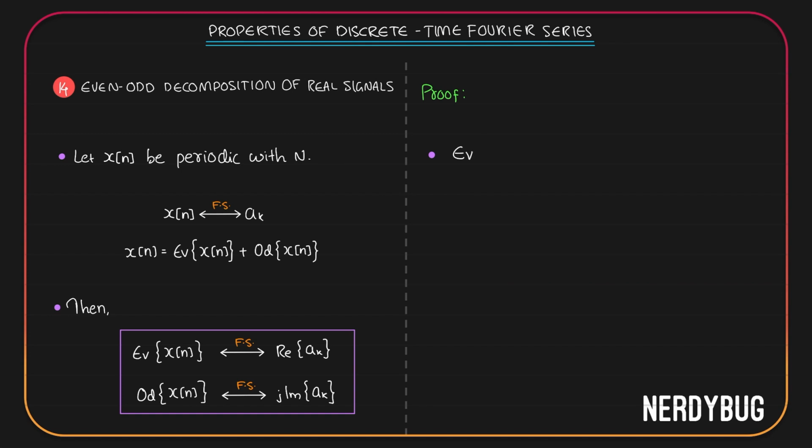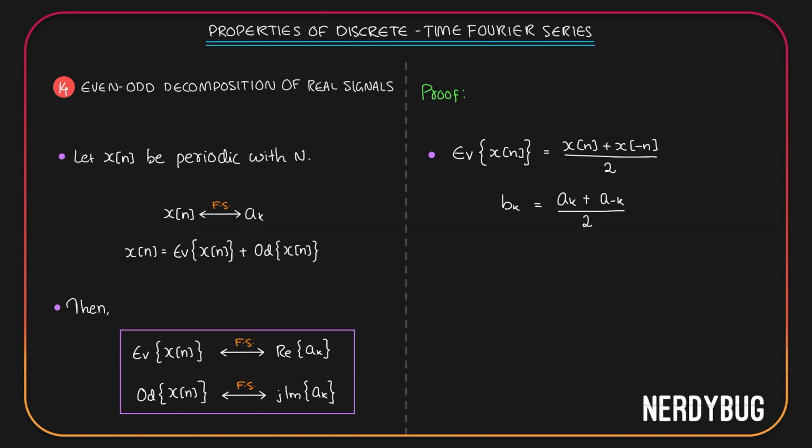We have learned that even part of a signal x of n is x of n plus x of minus n divided by 2. If we use linearity property, we can say the Fourier series coefficient of this is going to be Fourier series coefficient of x of n, a k, plus Fourier series coefficient of x of minus n. Using time reversal property, it is a minus k, divided by 2. Now, this property is only for real signals, so x of n is real.